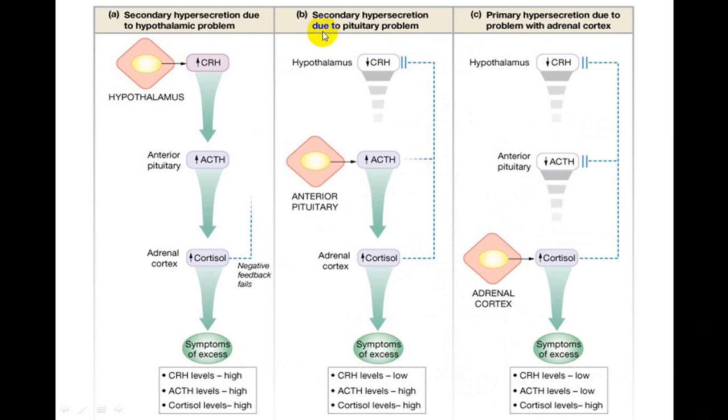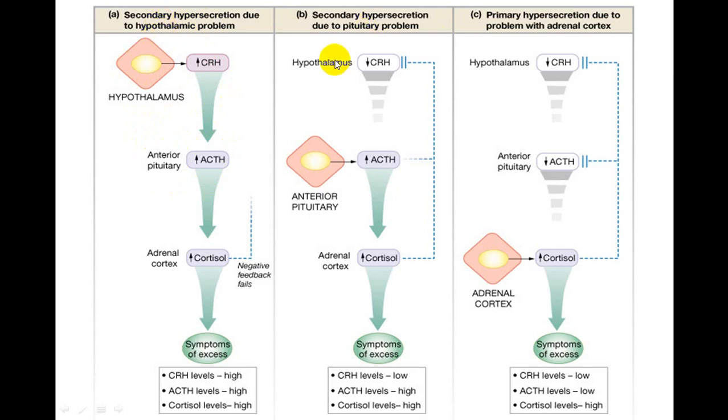So this is an example which is showing you primary and secondary. Primary means the basic gland which does not produce a hormone, or there is a decreased production or an increased production. So that is called a primary disorder. If it is because of another organ, say the hypothalamus produces increased CRH, there will be increased ACTH, there will be increased adrenal cortical hormone. This is secondary. Ideally, initially this was called tertiary, this was secondary, and this was primary. Now this tertiary word is gone. If either of these organs produces it, it is put into secondary.